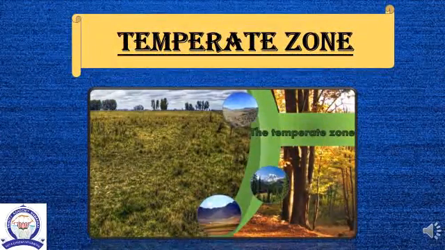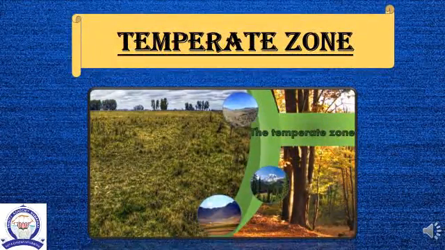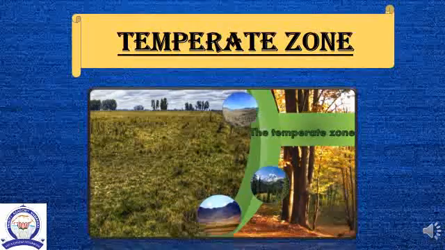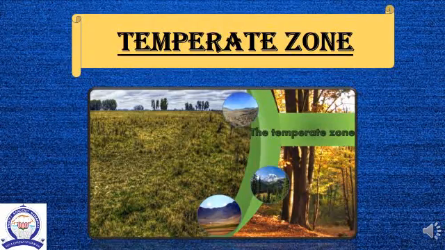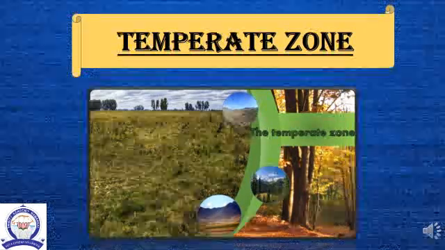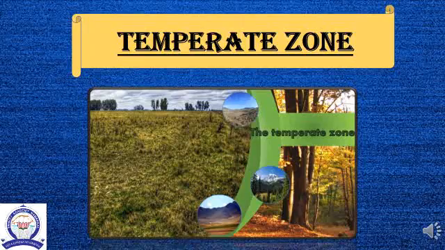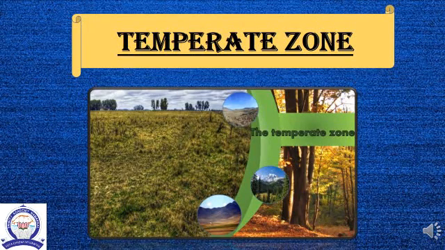Temperate zone. The areas that lie between the Tropic of Cancer and the Arctic Circle in the northern hemisphere and between the Tropic of Capricorn and Antarctic Circle in the southern hemisphere are called temperate zones. There are two temperate zones, North Temperate Zone and South Temperate Zone. These zones are neither very hot nor very cold, as they are away from the equator and also from the poles.